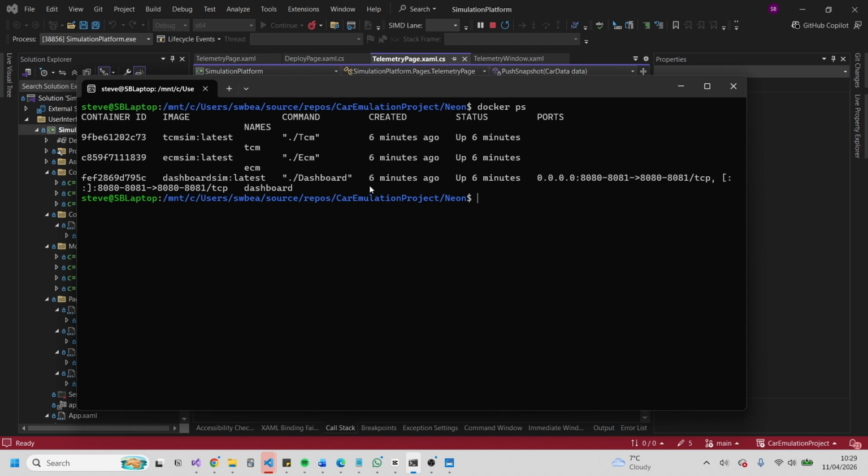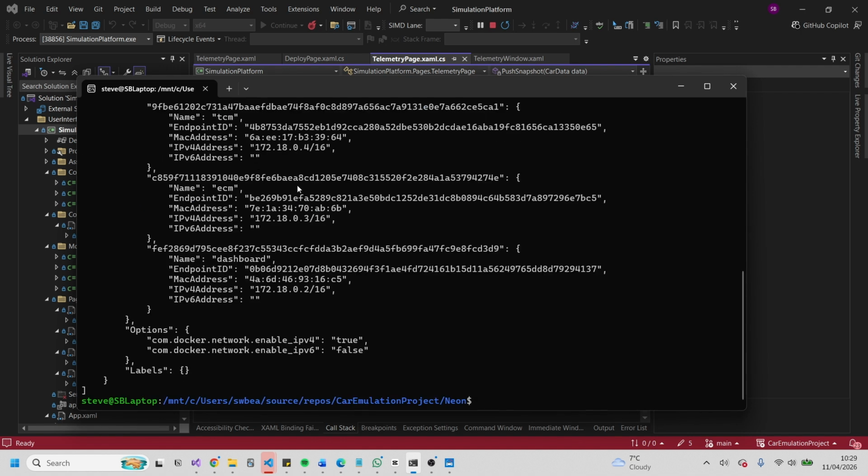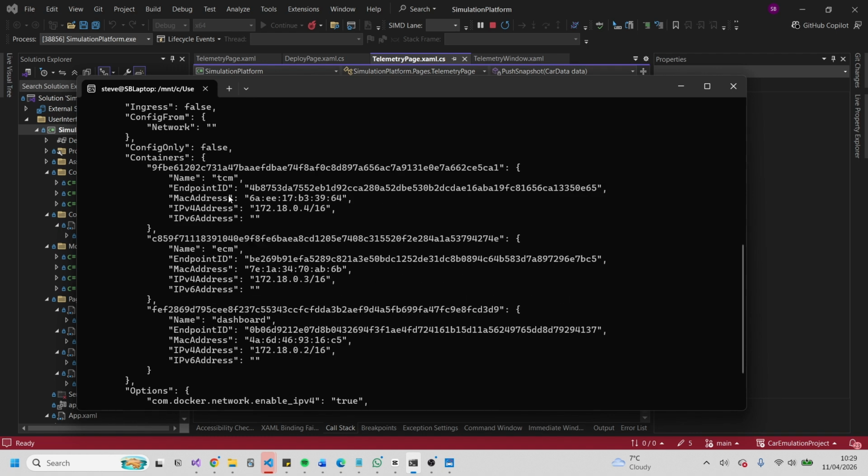We can also see the Docker network, which all the containers communicate over. So each container will have its own IP address, MAC address, and this allows them to communicate together.